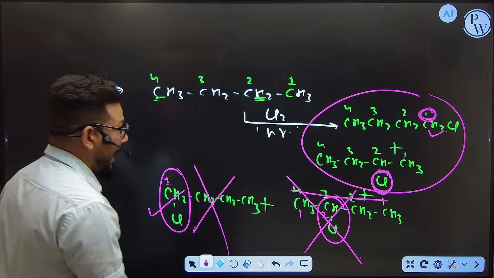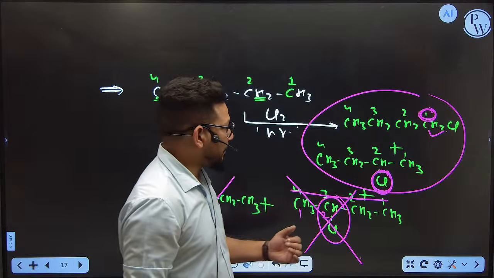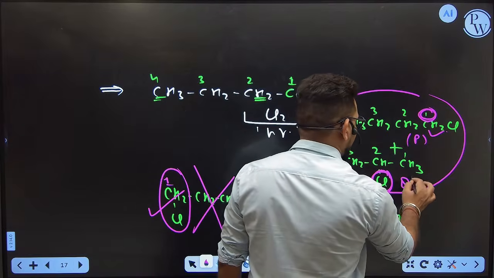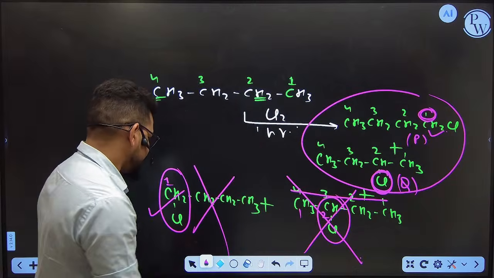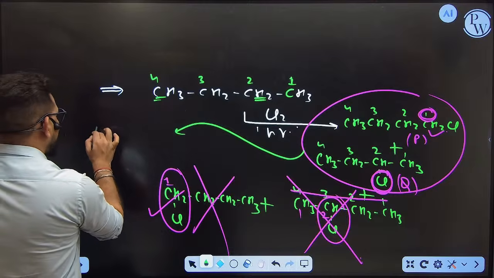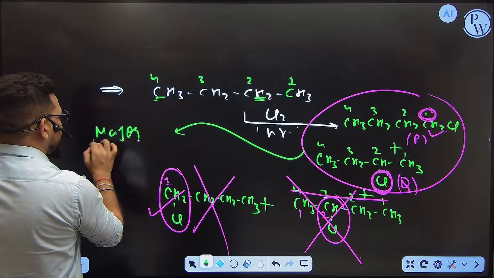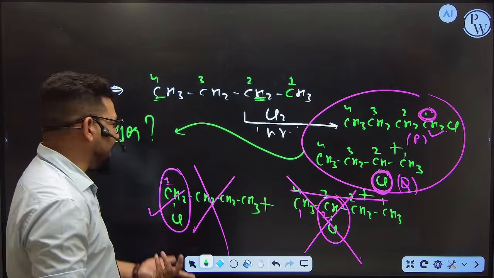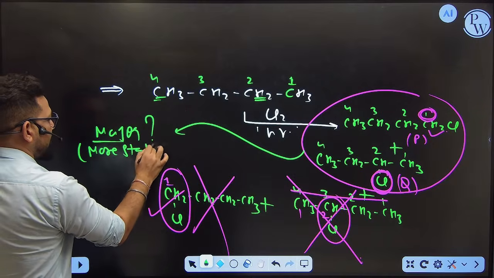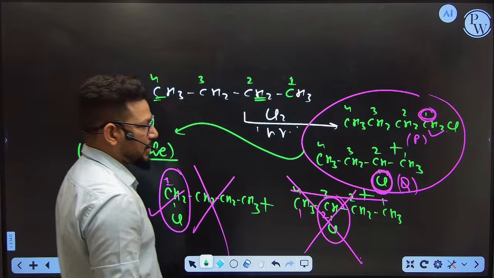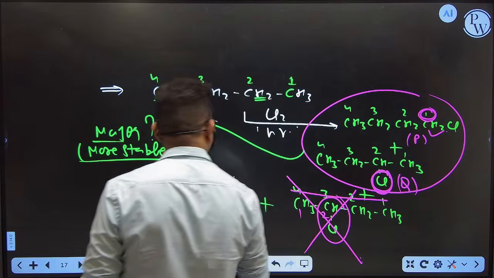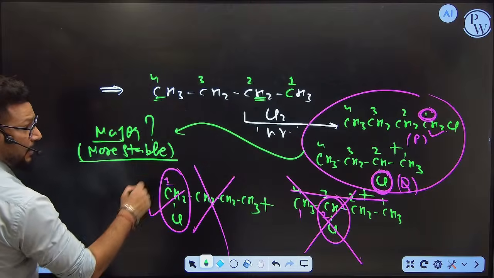Also one thing: suppose you are getting 2 products, one product is called P and the second product is called Q. Now they are going to ask you, out of these 2 products, which one is major in nature? Major means more stable product. So now you can see these 2 compounds you have, and I am going to draw them on a different slide.